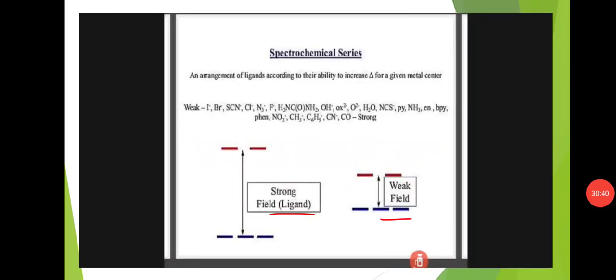And the spectrochemical series is an arrangement of ligands according to their ability to increase delta for a given metal center. Okay, here the weak ones are I minus, Br minus, SCN minus, Cl minus, N3 minus, F minus, and NH2CO, NH2 group, OH minus, oxalate 2 minus, O2 minus, H2O, NCS, PY, NH3, en, bpy, phenyl group, NO2, CH3, C6H5, CN minus, CO. These are the strong ones. Okay, here strong field ligands are there and weak field ligands are there.